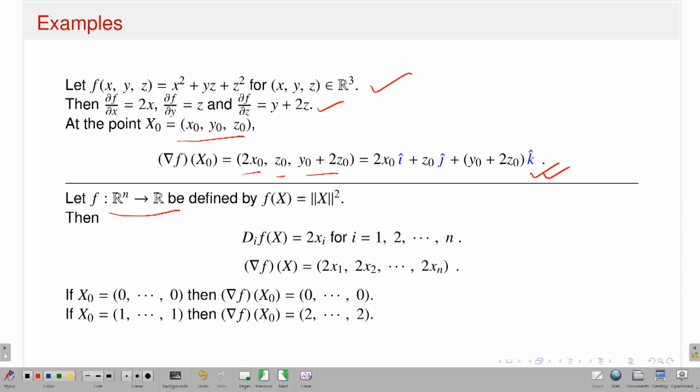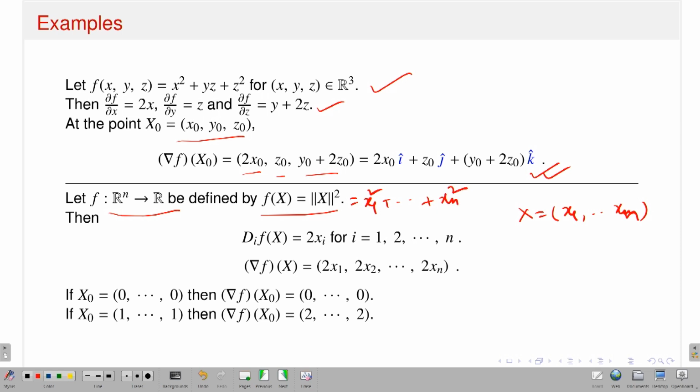If I have a function f from Rn to R defined by f of x equal to norm of x squared, you can write it explicitly, right. Suppose my x is x1 up to xn. So, what is this norm x squared? This will give you x1 squared plus up to xn squared. So, this is the function I am talking about.